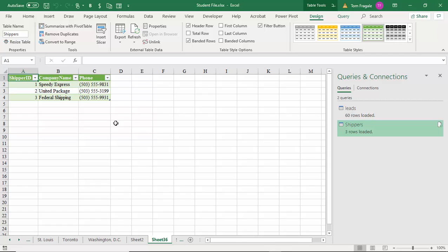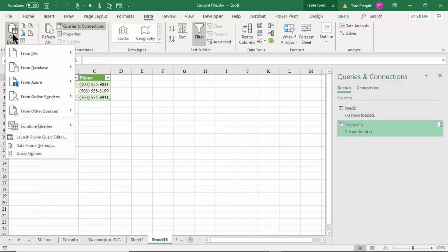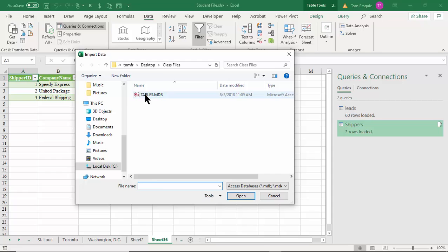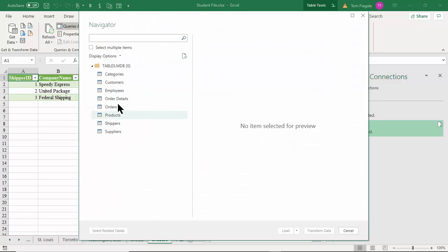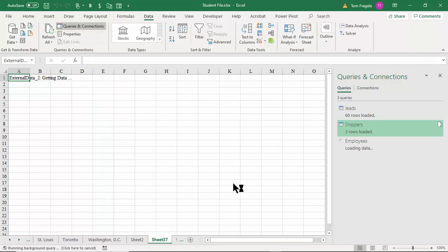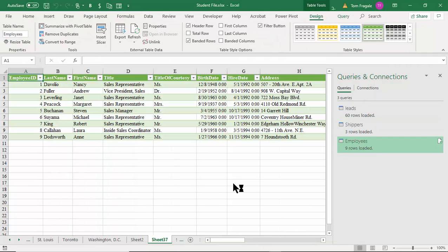Watch again how we're going to import from an Access database. So I'll pick on the data menu, get data, from database, from Access database. I'm going to use that same one, and this time I'm going to get the employees table, and I'll pick on load. Good. Now, let's stay with that example. Notice how these are pulling in the entire table. One of the benefits of the Power Query is you can actually filter and sort the data before you pull it into Excel. So let's try something like that.